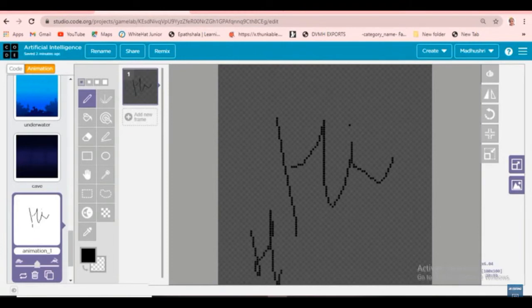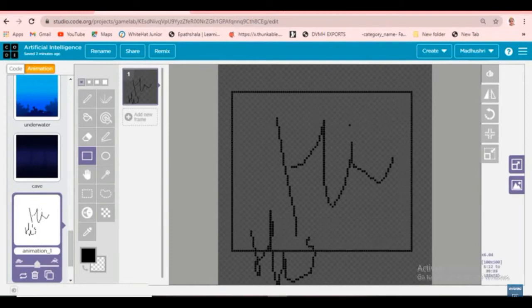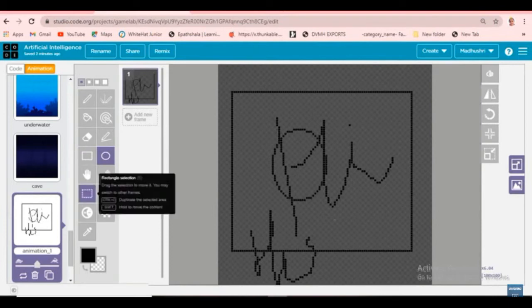It's your wish. Suppose you need to add a rectangle like this, you can also add it as big as you need. You can add a circle too. Suppose you like this, it's there. If you need to add a GIF, that will be continuously coming.